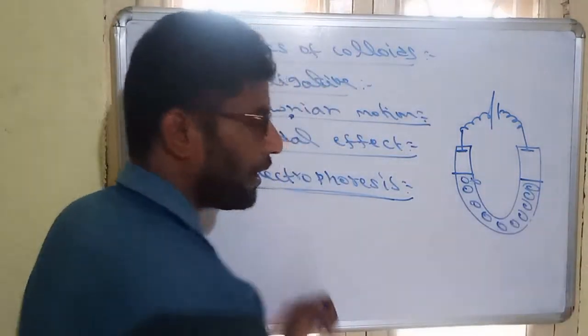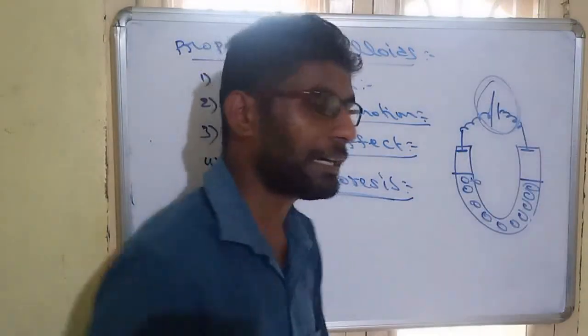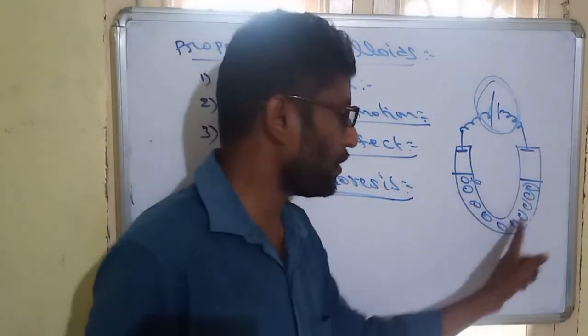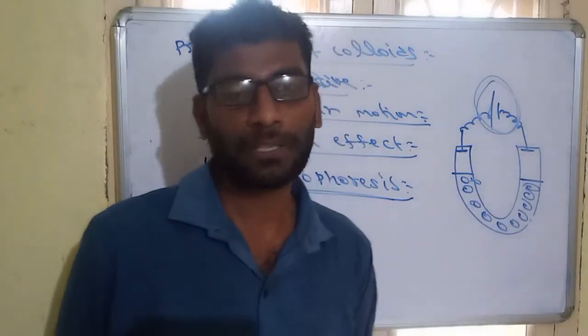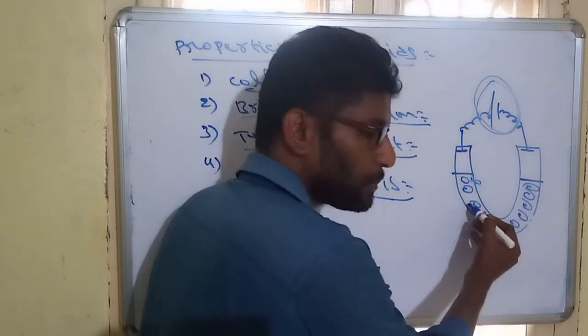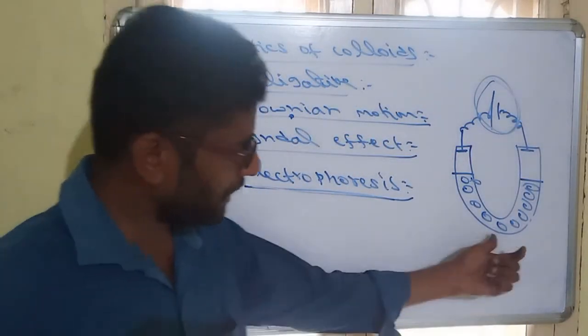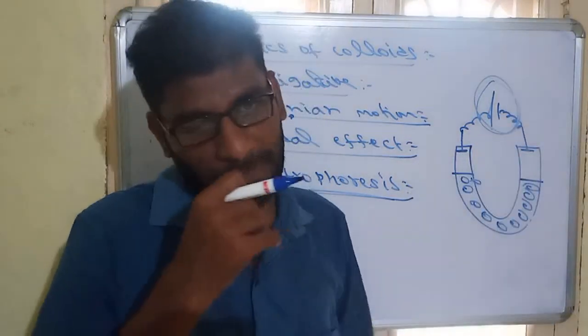So we take a colloidal solution. On applying electricity, this colloidal solution will migrate towards the opposite charge electrode. Suppose the charge of the colloid is positive, it will be attracted towards negative. If it has negative charge, it will be attracted towards positive.